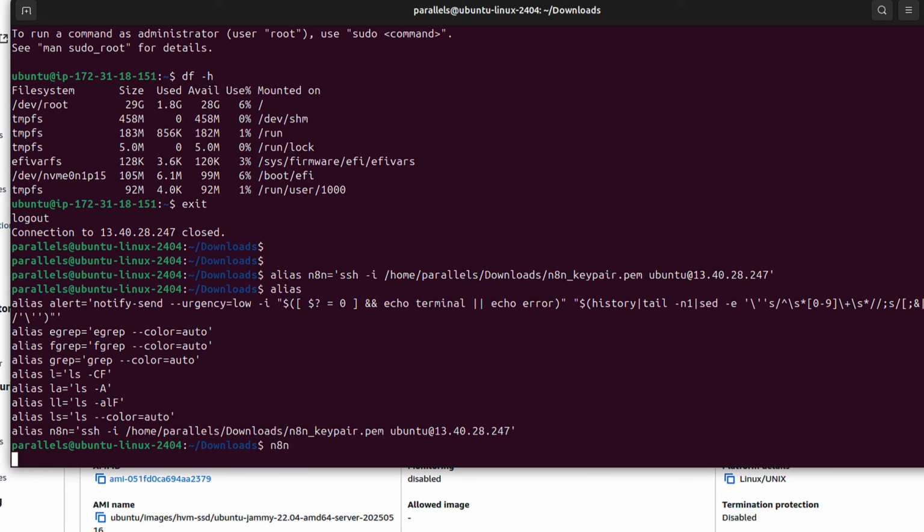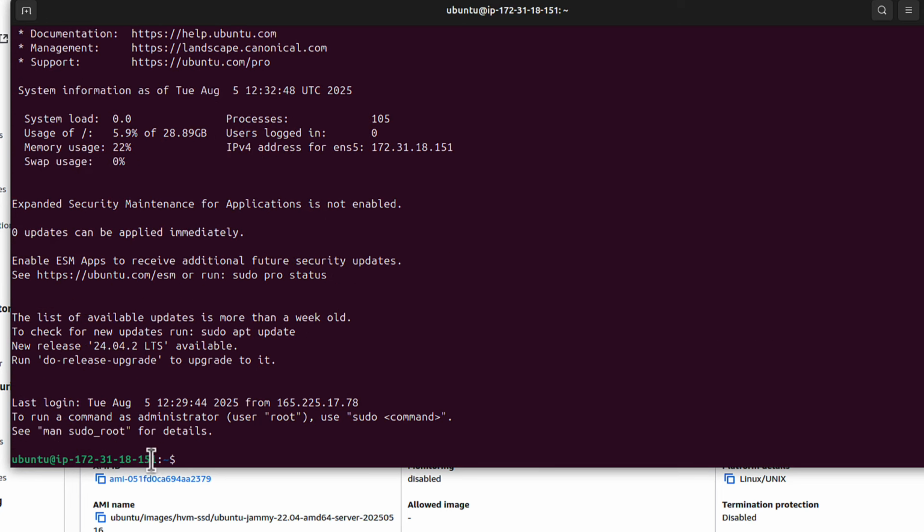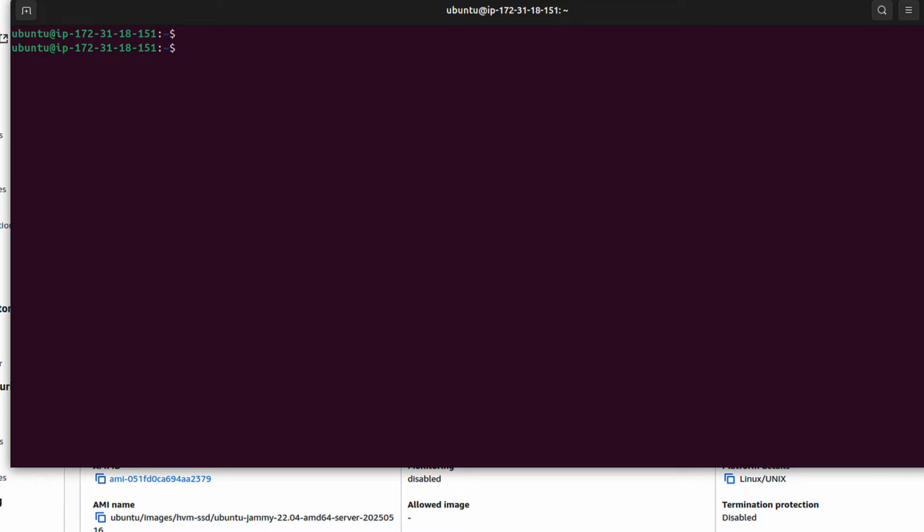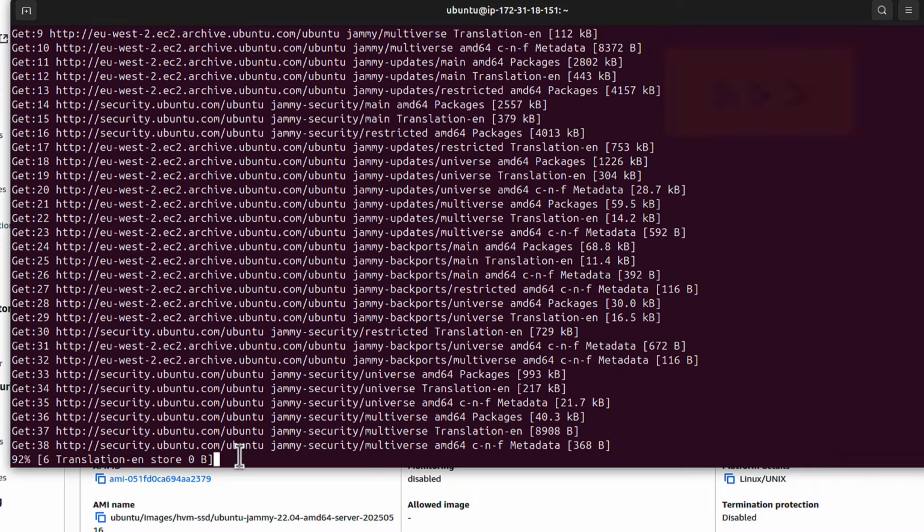I press enter, and bam, I'm straight back on my cloud server. Let me clear that maybe. And now it's always considered a best practice to run sudo apt-get update and sudo apt-get upgrade. And then I add -y, which will answer yes to any possible questions. What it does is simply update all packages and all software that this current server is running on. I just press enter, and I just wait.